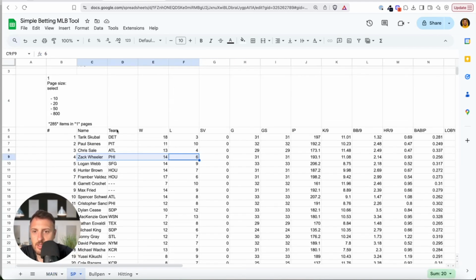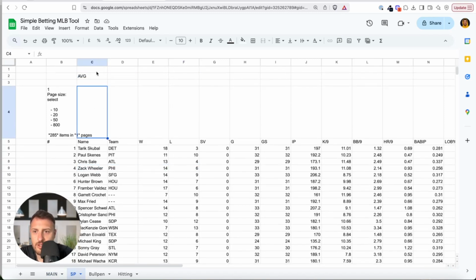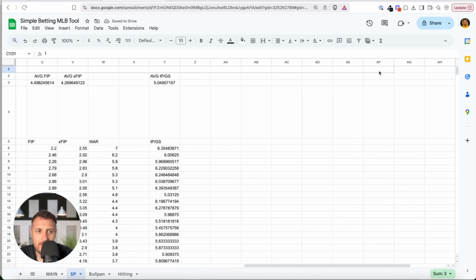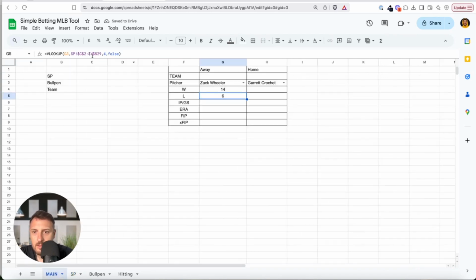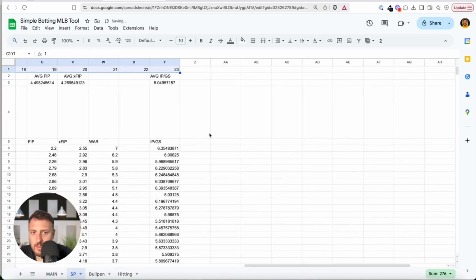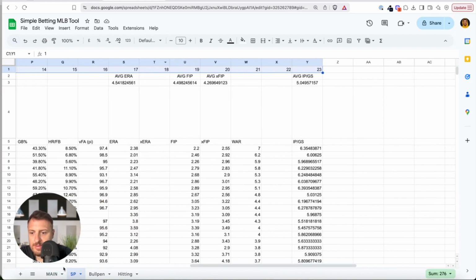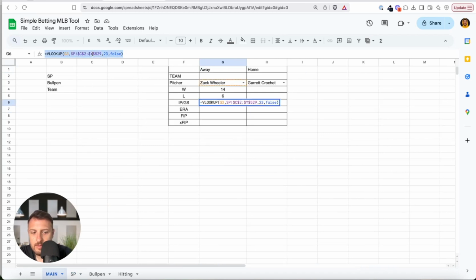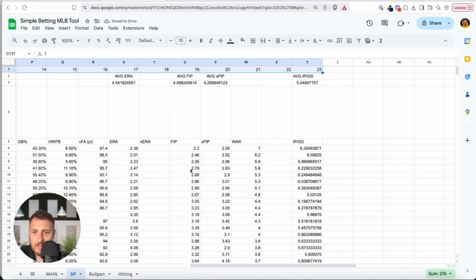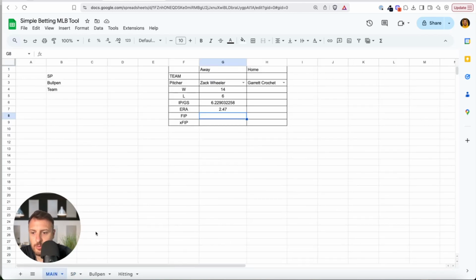Innings per pitch. If this is first, always start with the first, second, third. Of course, I will not just count this. I can make it like this. Okay, so I know that innings per pitch is 23rd. So I will just use 23rd. We have ERA is 17th. FIP column is 19, and then 20, right?